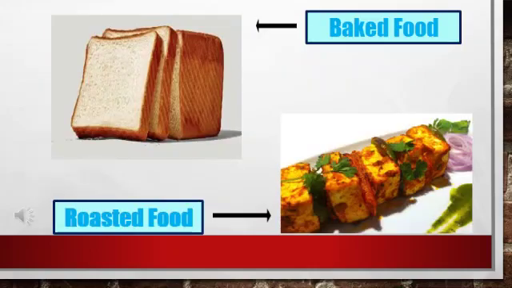Here you can see some examples of baked food and roasted food. Bread, biscuits, cake, pizza, etc. are cooked by baking. Next is roasted food. Chicken, fish and paneer are cooked by roasting. So these are the examples of baked food and roasted food.